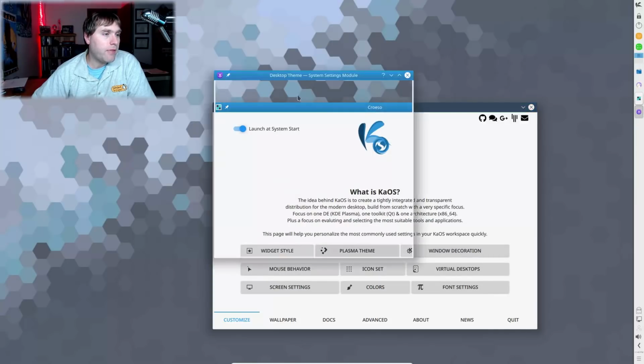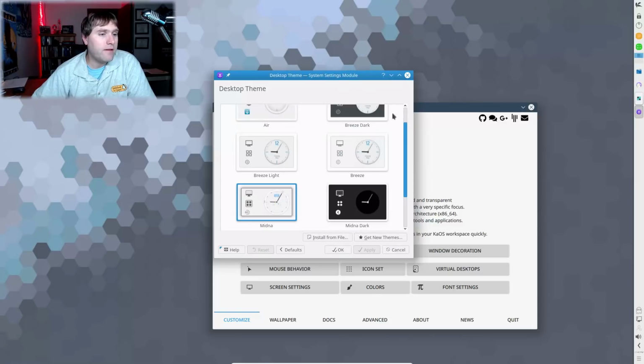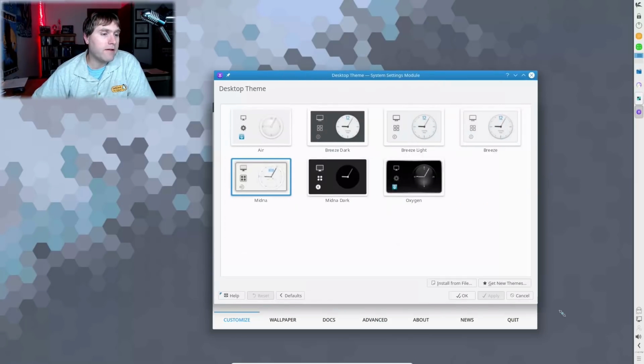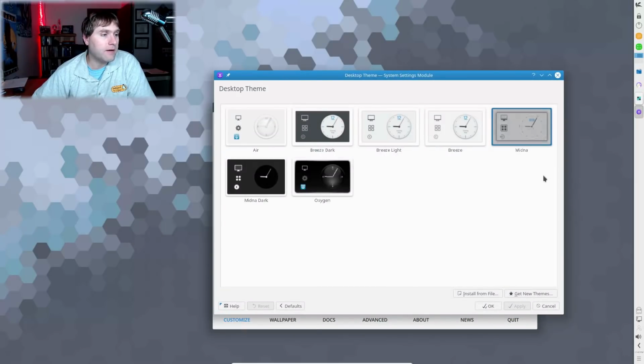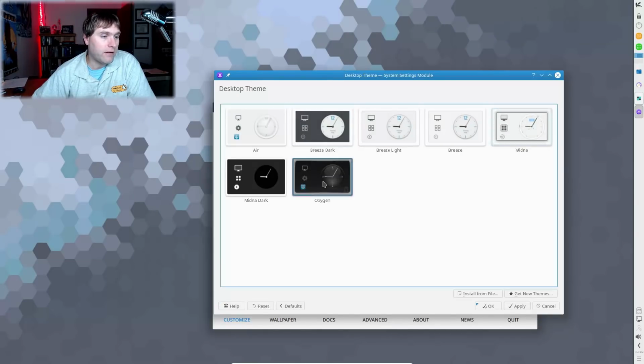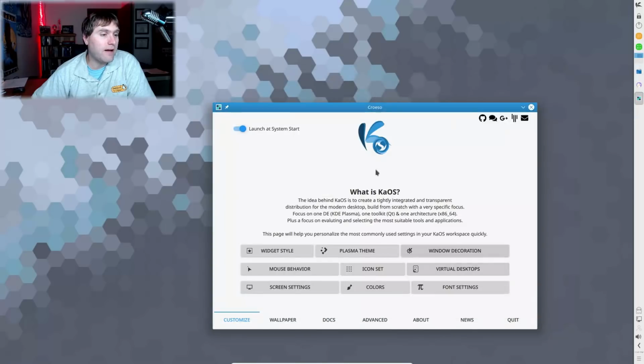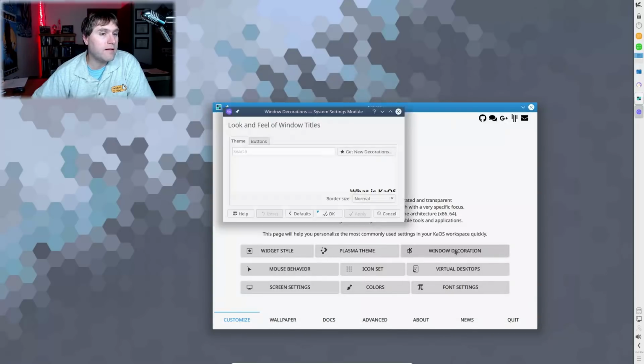Here's the Plasma theme. These are just walking through all the various settings inside of Plasma. I'm going to take note of the one that we have, Midna, I don't know how you pronounce that. Here you can select from a variety of different themes. Like I said, I'm just going to keep everything styled the way that they had it styled, just to show you that there are different things.